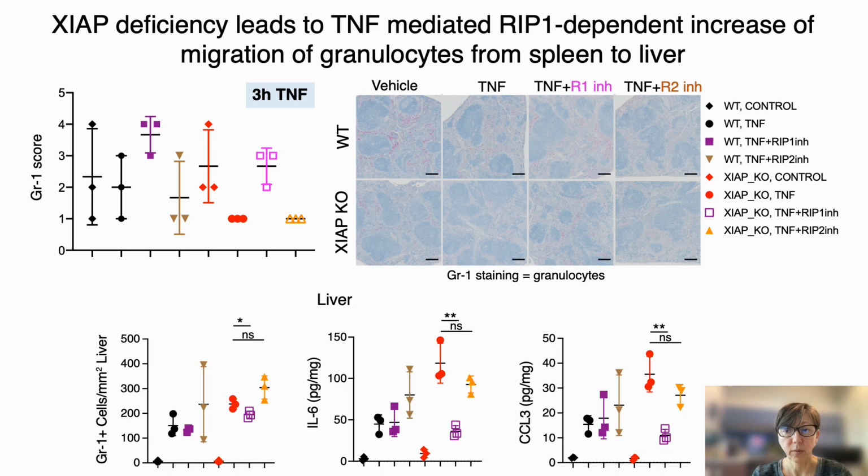At the same time, we found that in the livers of XIAP-deficient mice, the RIP1 inhibitor shifted granulocyte levels closer to those detected in wild-type treated animals, with a similar effect on interleukin-6 and CCL3 cytokine levels detected in liver lysates.